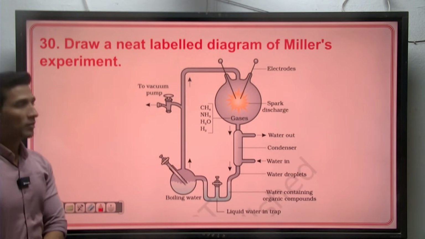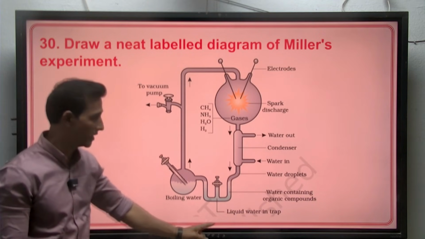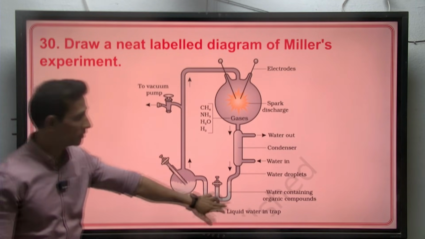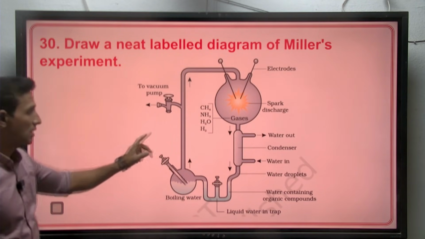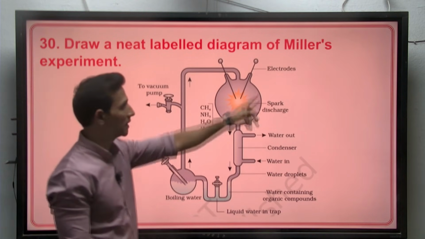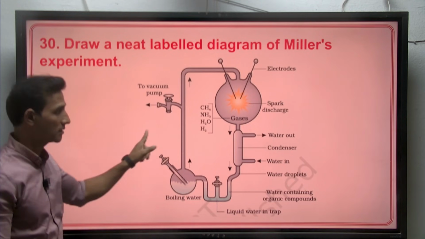Draw a neat labelled diagram of Miller's experiment. Again you have to draw with 6 labellings. In Miller's experiment you have to mention the gases, boiling water, liquid water, electrodes, vacuum pump, water droplets, condenser, etc.